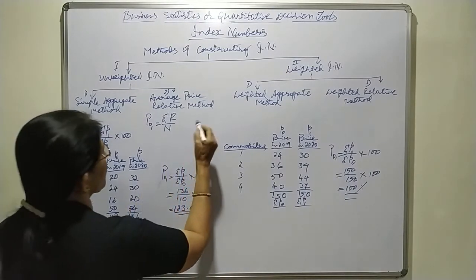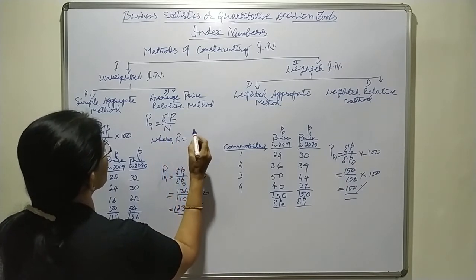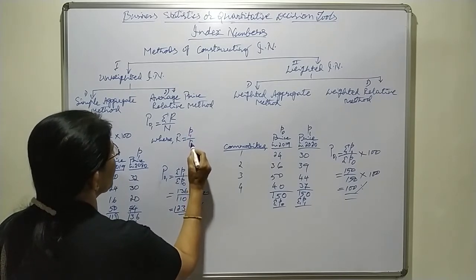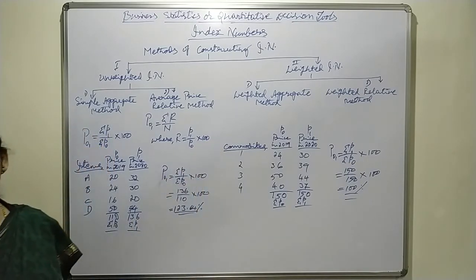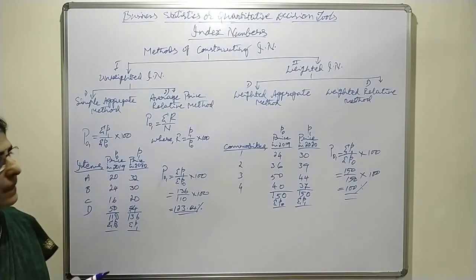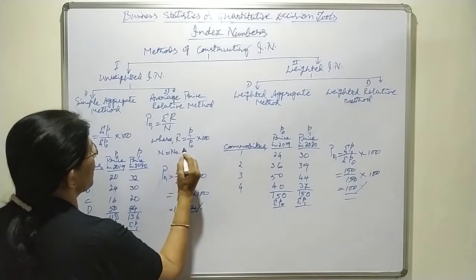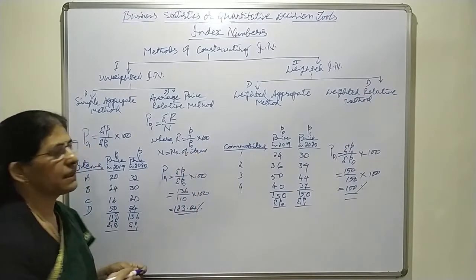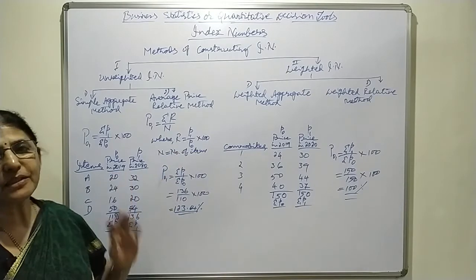Here R equals P1 divided by P0 into 100. That means we are going to calculate price relatives for each commodity, and here n equals number of items or commodities. Like this, we have to apply this formula.